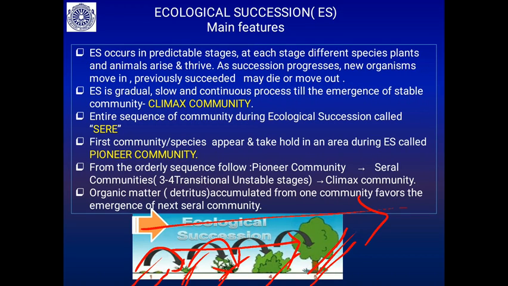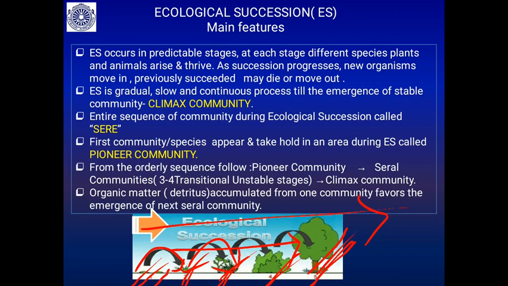The first community that starts the succession is called the pioneer community. From the pioneer community, the orderly sequence will go. There are in between 3 to 4 transitional unstable stages. These are the serial stages. The last one is the stable community, the climax community.